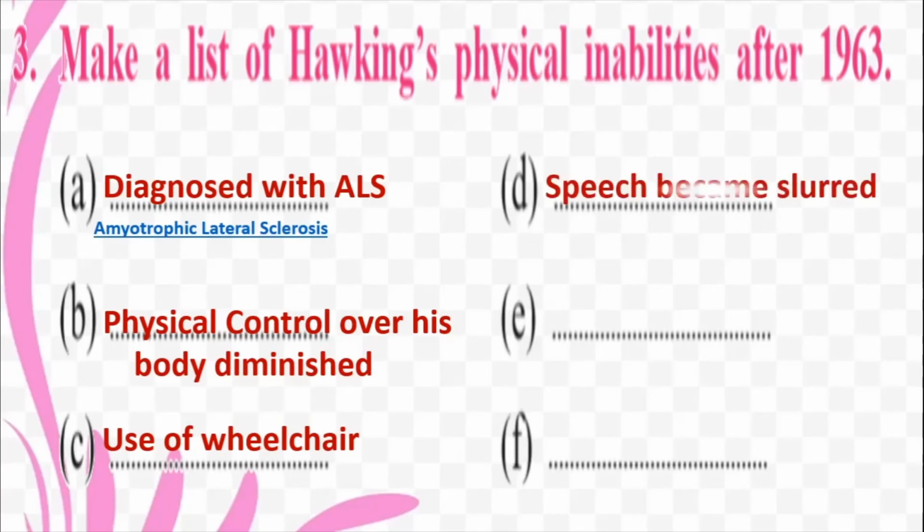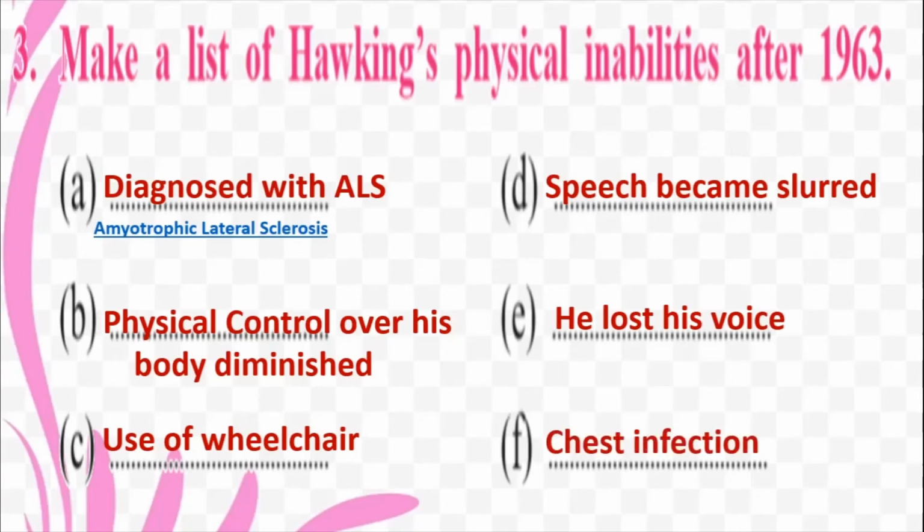Later, his speech became slurred. That is, he could not speak properly because the disease was starting to affect his vocal cords and the muscles around his mouth as well. After that, he lost his voice. He couldn't speak at all. And finally, he got a chest infection. After that, he could not recover to the normal level.